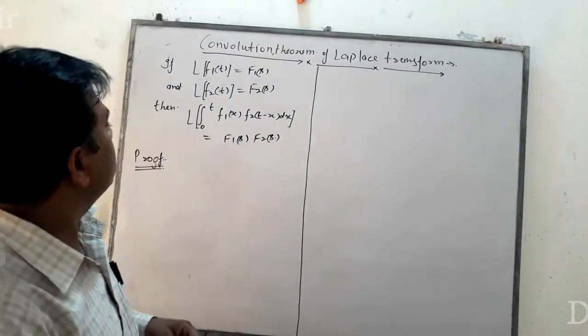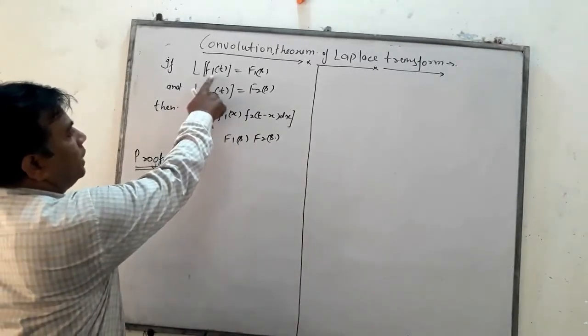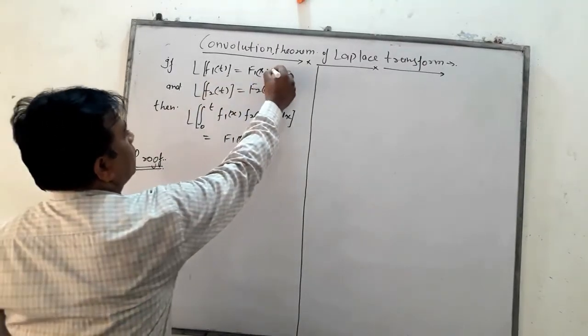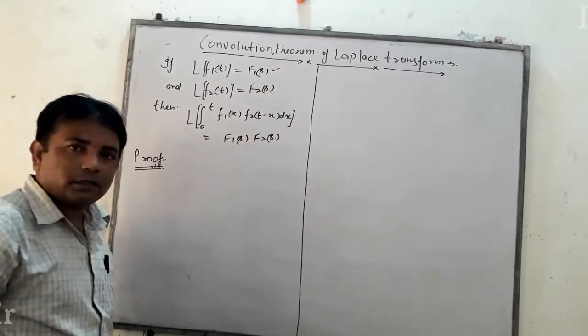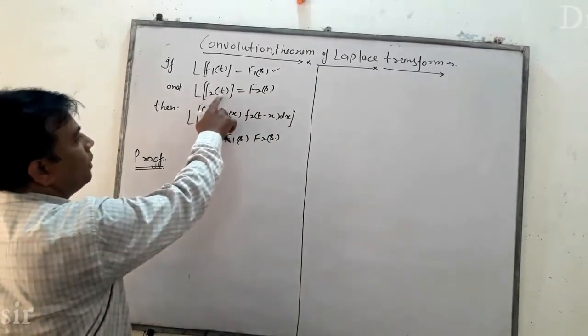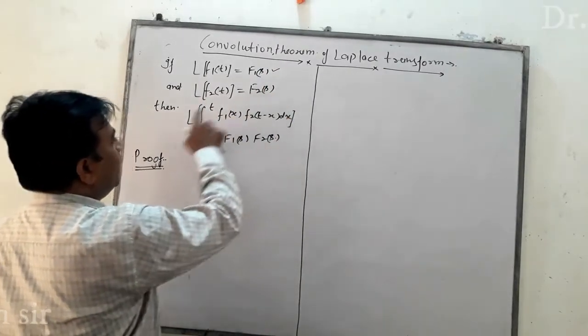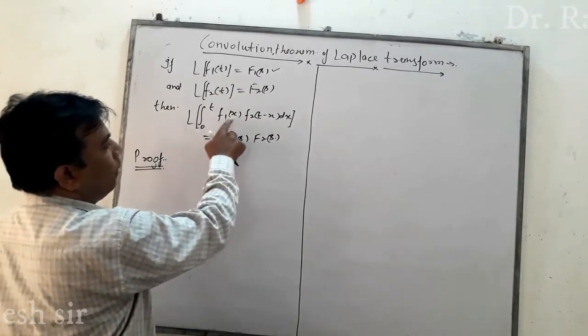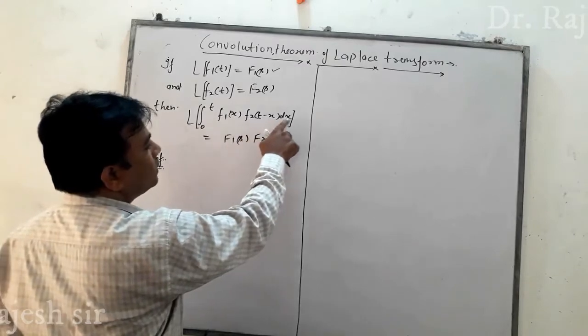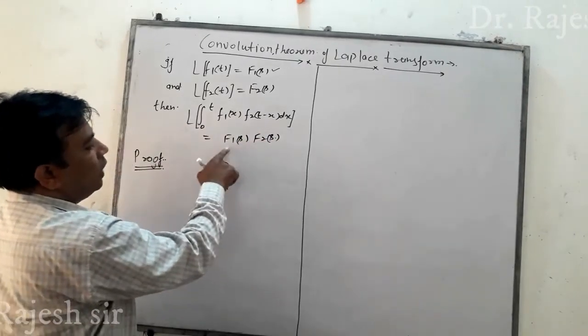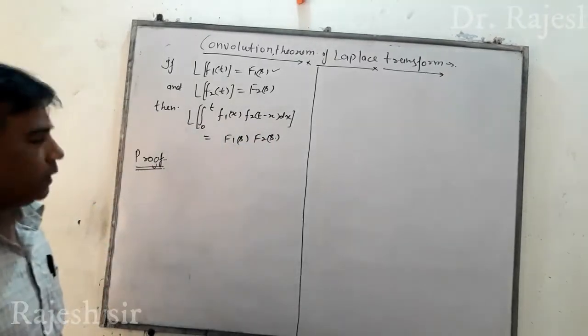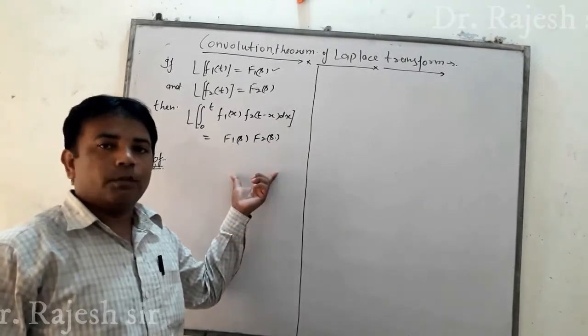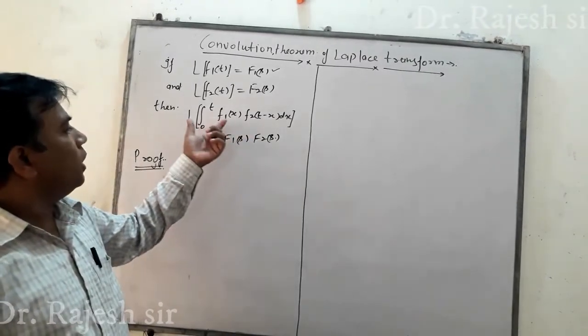We see that if Laplace of f1(t) equals F1(s) and Laplace of f2(t) equals F2(s), then Laplace of the integral from 0 to t of f1(x) f2(t minus x) dx equals F1(s) times F2(s). This is the convolution theorem. We prove this theorem.